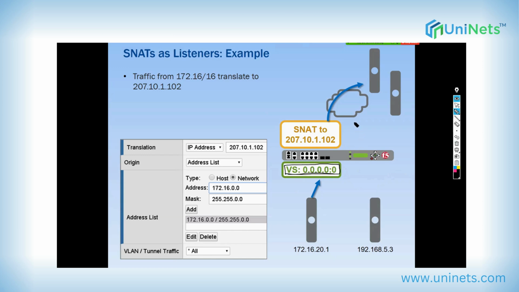Maybe we will attach a pool of ISPs, right? So we have ISP1 and ISP2, let's say, connected to the internet, and we are load balancing. So this load balancing, routing, everything is done for this 172.16.20.1 traffic based on the virtual server. Okay. Now there is another thing, SNAT within virtual server.